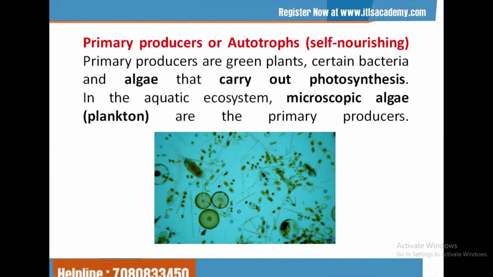Primary producers are autotrophs because they have pigments that trap the sunlight and perform photosynthesis. They involve green plants, certain bacteria, and algae. They are not swimmers. They are known as planktons, like phytoplanktons.